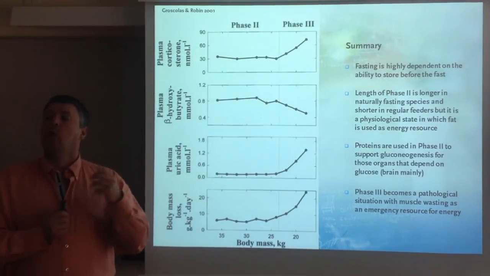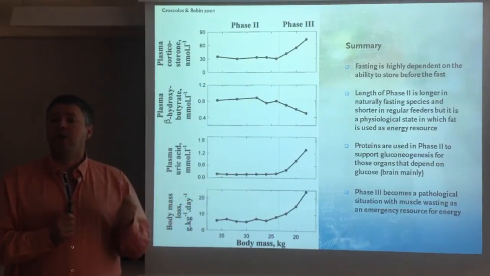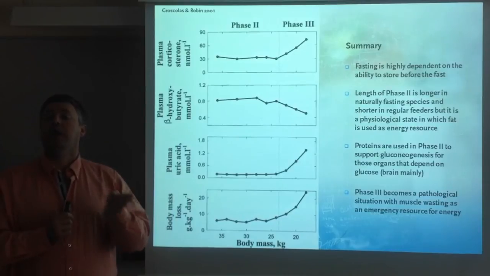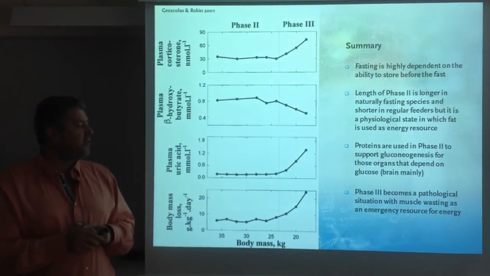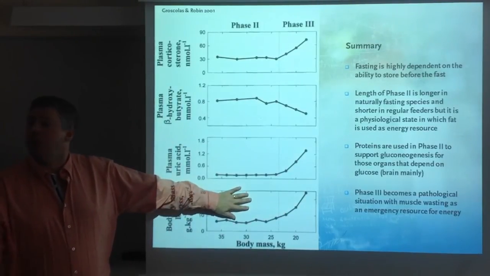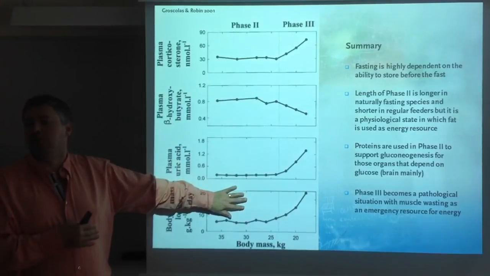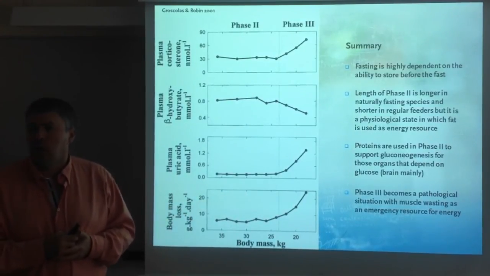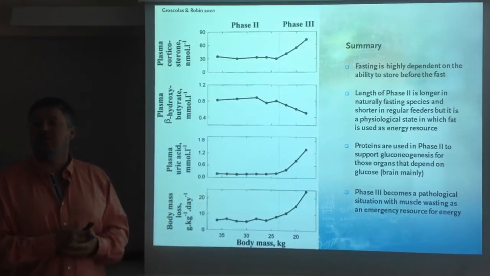The presence of urea, of nitrogenous compounds in the urine. When nitrogenous compounds in the urine increase, it's an indication that this person is breaking down proteins, therefore entering phase 3. I would say that most animals, we humans, are not different from these responses. It's simply that these responses happen faster. Earlier on, you will see these changes.